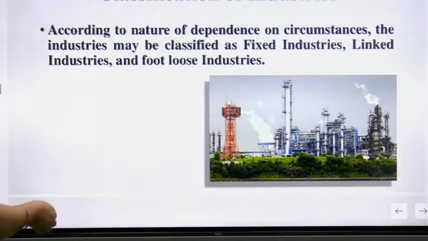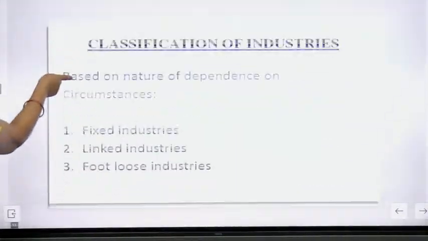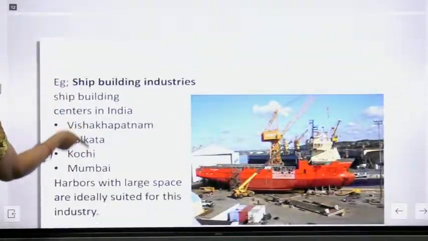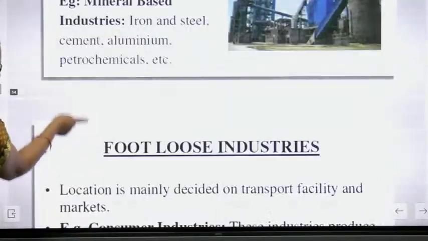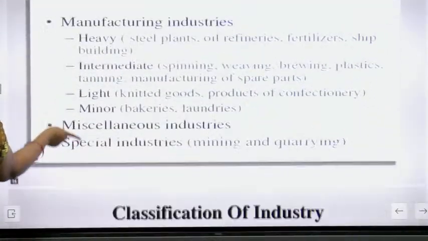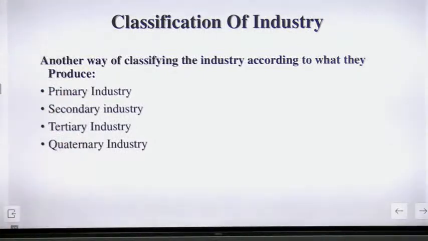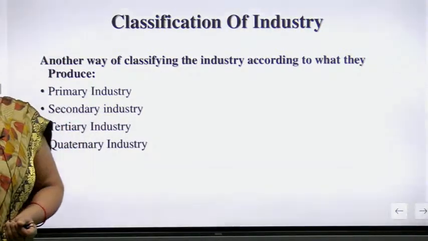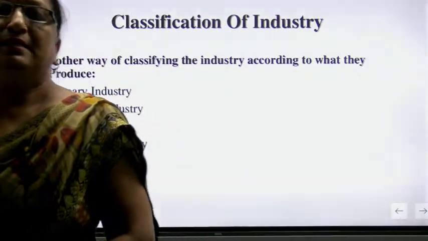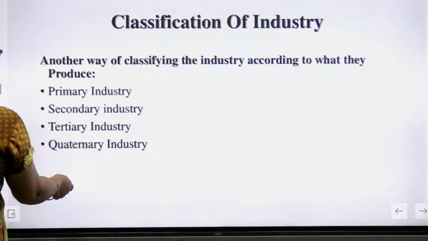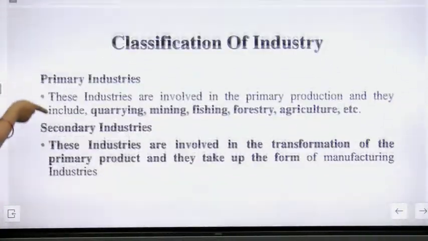We can classify the industries into four major groups: primary industries, secondary industries, tertiary industries and quaternary industries. Now, primary industries.